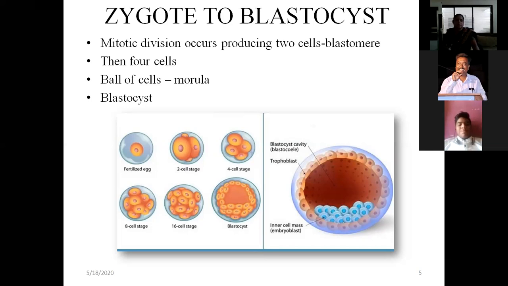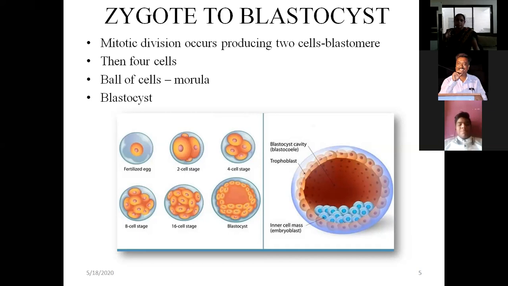The outer layer of flattened cells is called the trophoectodermal cells or trophoblastic cells. Only you have to remember a football.